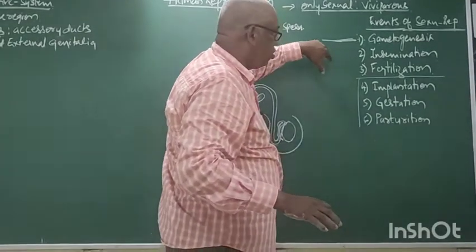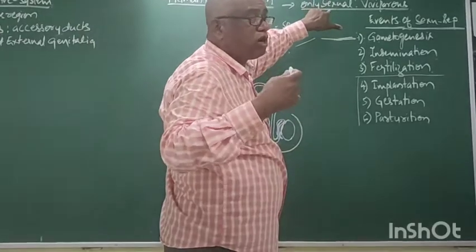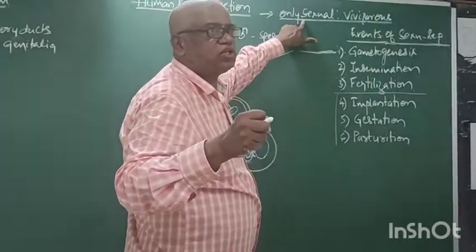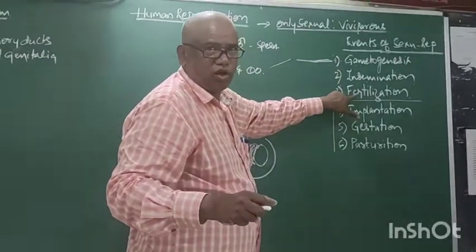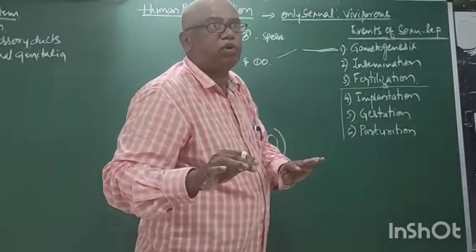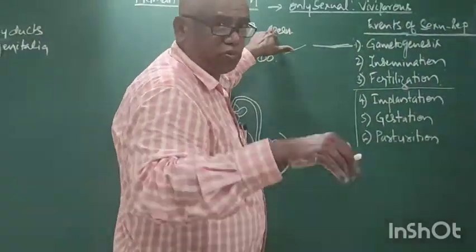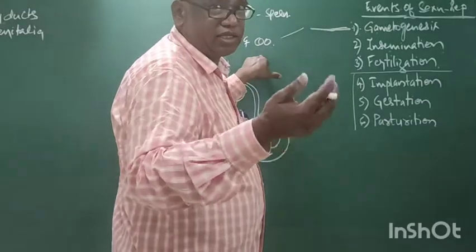Now, our body shows sexual reproduction. What is the major event? Fertilization. Without fertilization, there is no sexual reproduction. Before fertilization, in males sperm is developed, in females egg is developed.